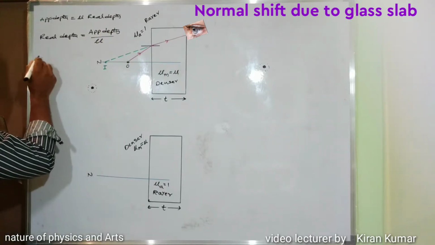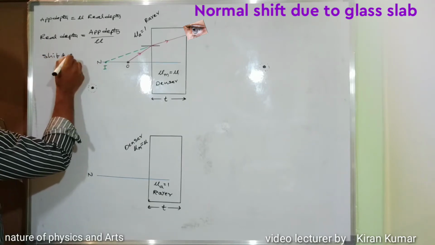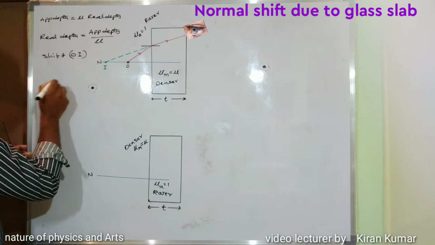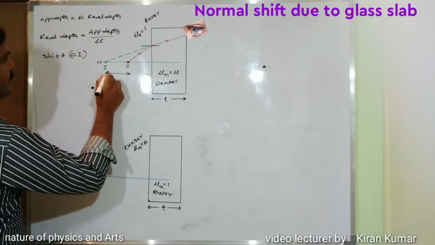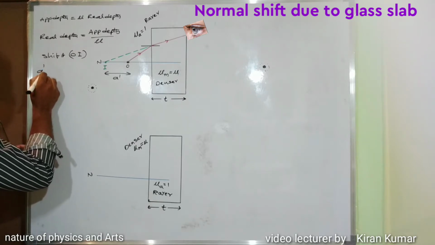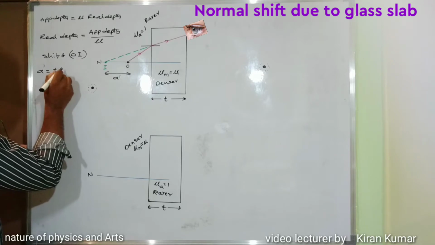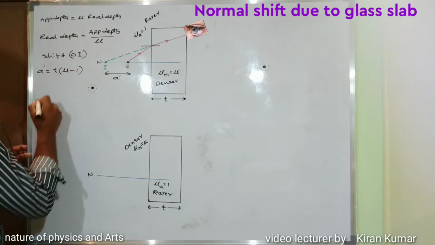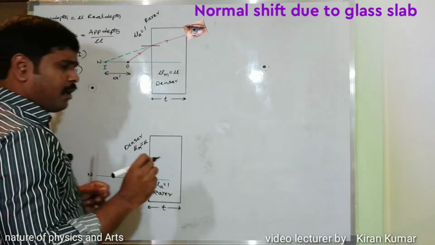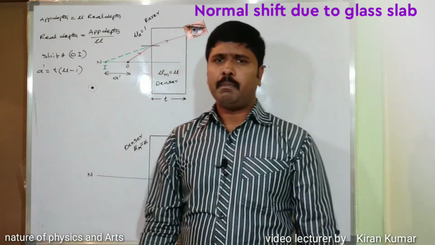And for the apparent normal shift, the shift value is considered from object to image. This shift is taken here as A dash. Here shift A dash is equal to T into (mu minus 1). This proof we already did in the previous video. Please watch the part 3 video.